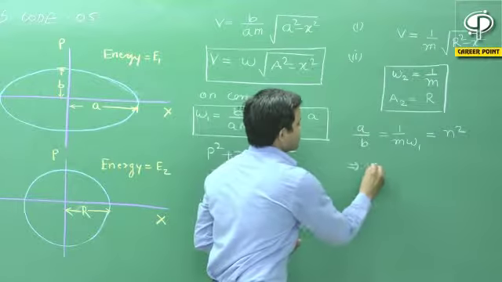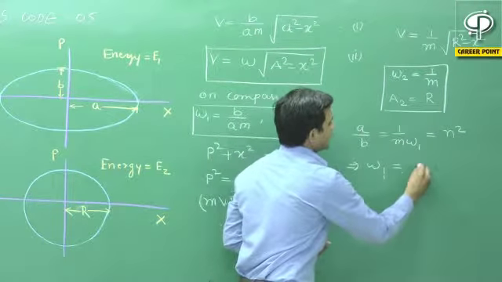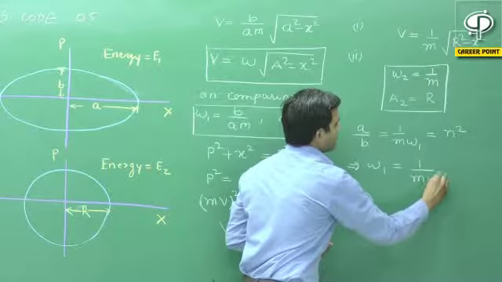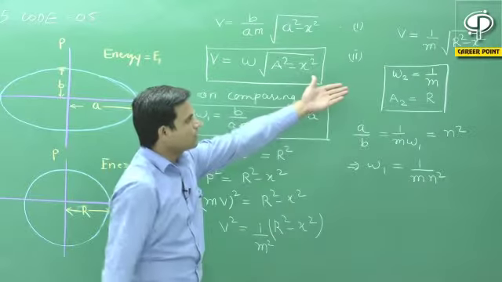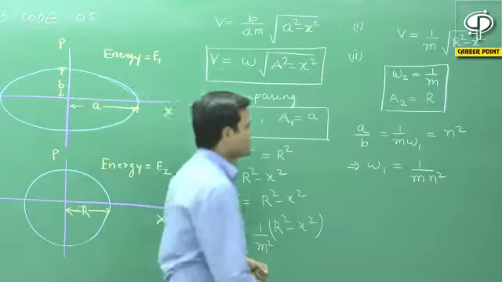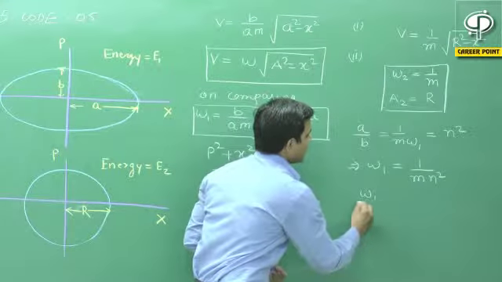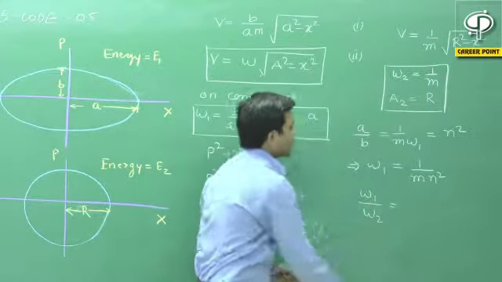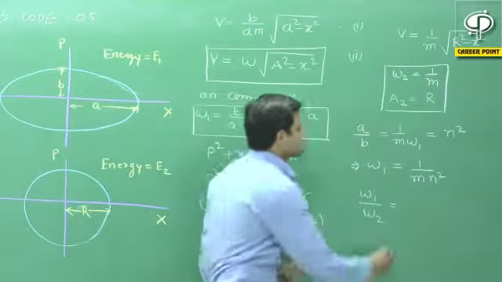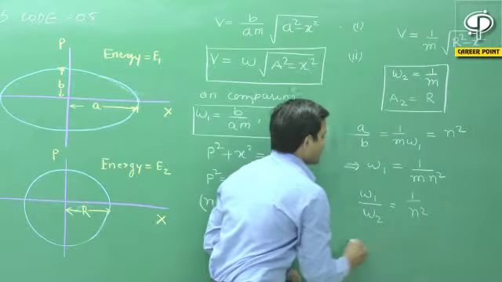So we find the value of omega 1 is 1 upon M N square. We know the value of omega 2 is 1 by M. If I divide omega 1 by omega 2, I will find the value as 1 by N square.